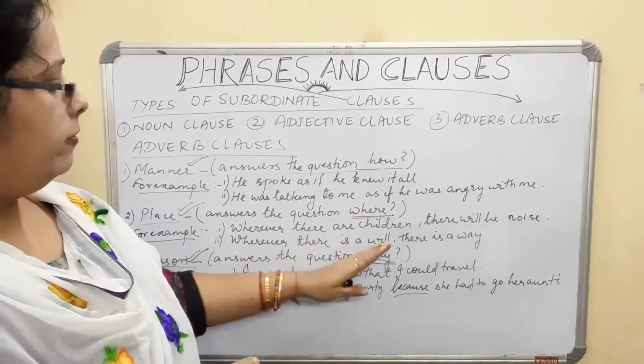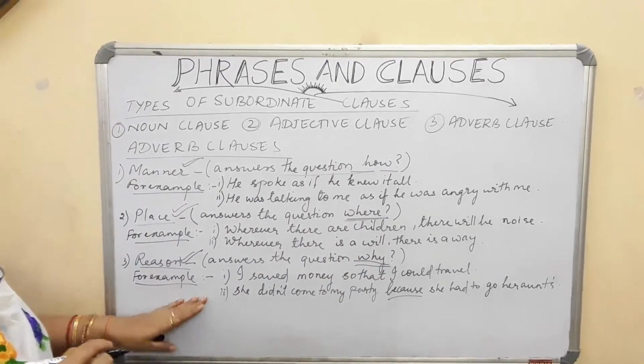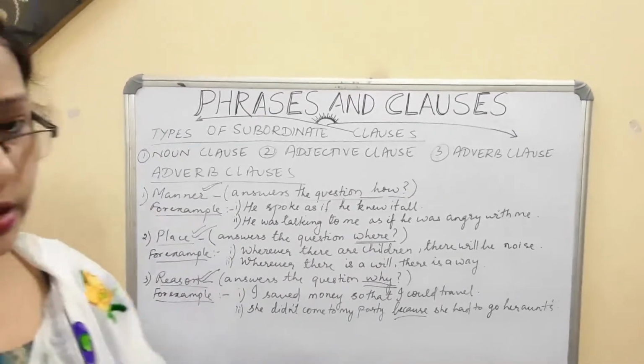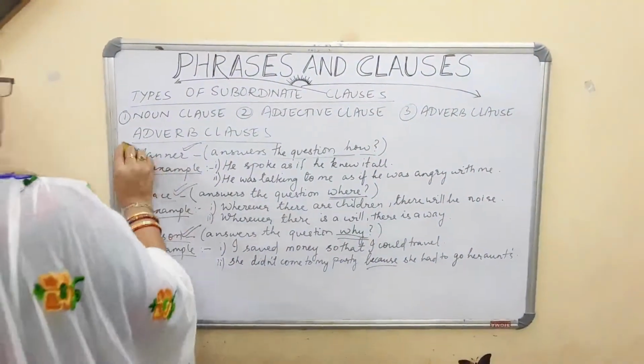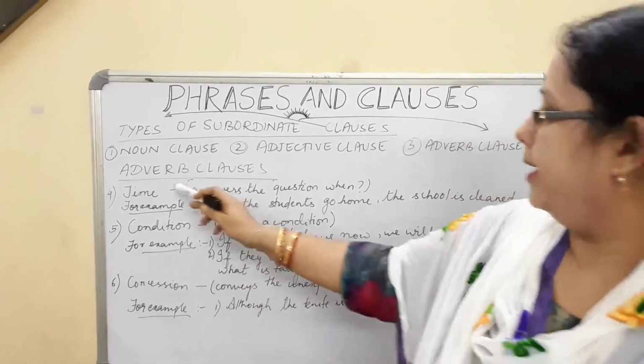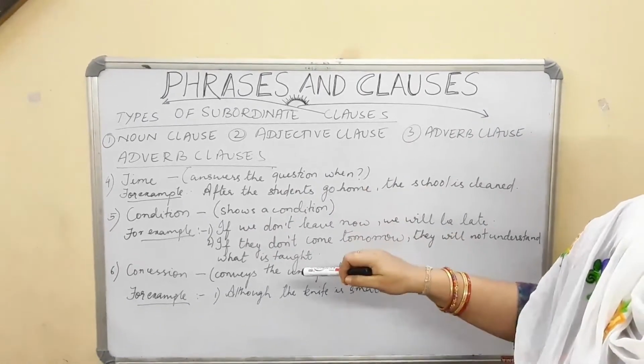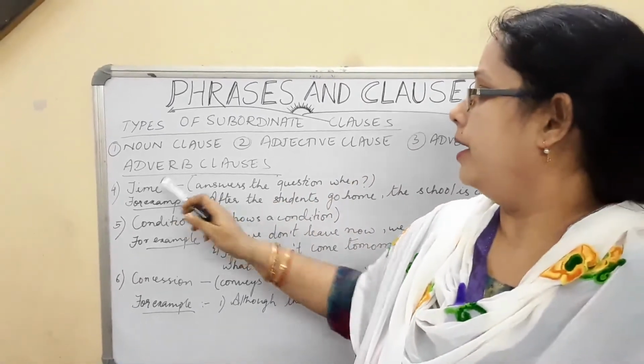Now how, where and why, that is manner, place and reason, is over. After this we will be giving the condition. What are the things for the condition? Now time. When we are talking about time, if you ask the question when, then you can get the answer for this time adverb clause.